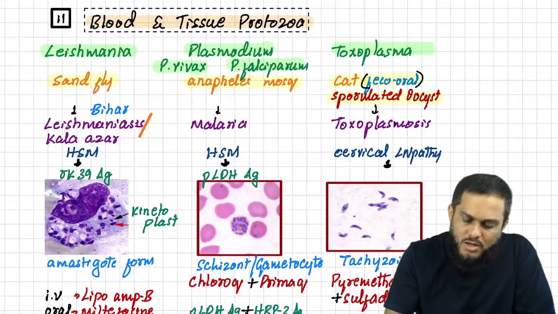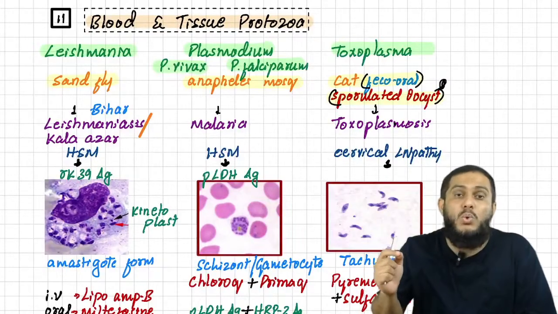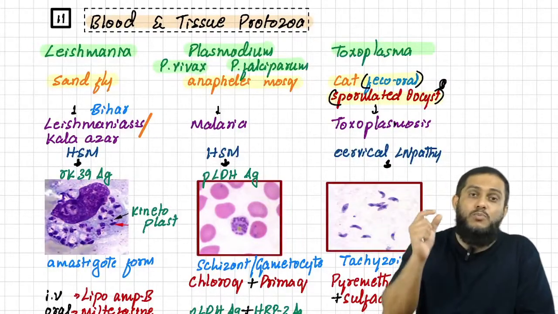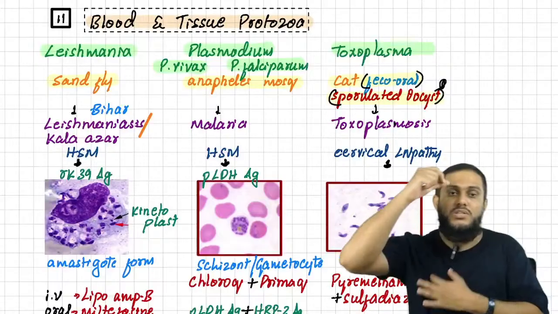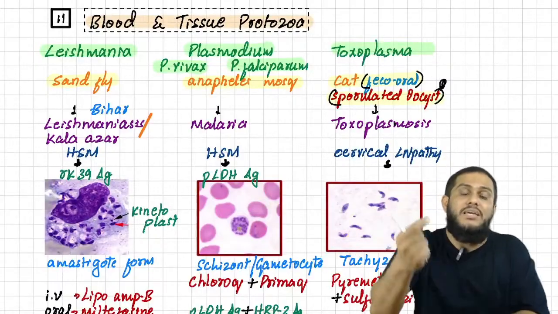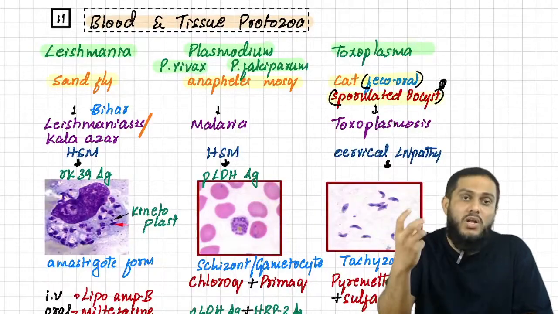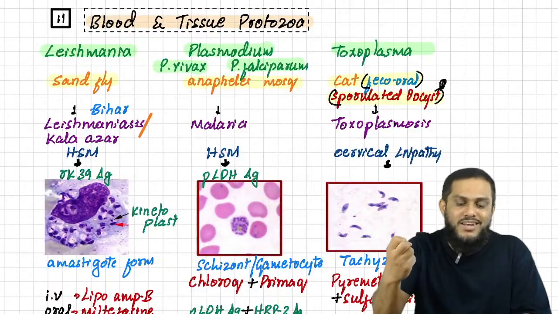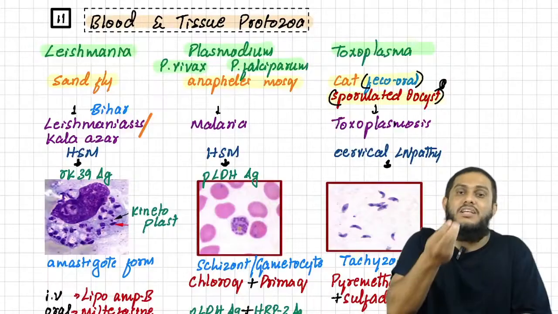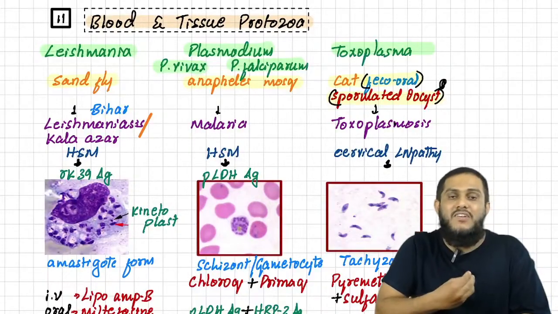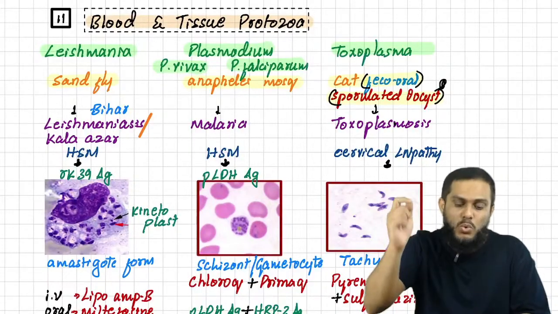I want to highlight what is the infective form of Toxoplasma. Sporulated oocyst, that means sporozoite-containing oocyst, coming from the cat and entering via feco-oral route. So we get infected with Toxoplasma by sporulated oocyst.